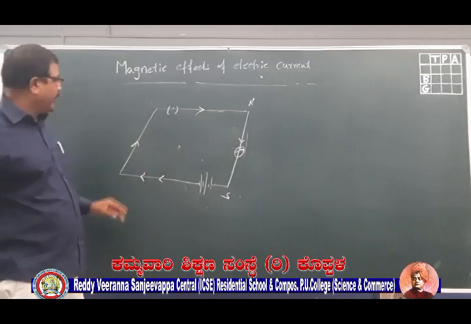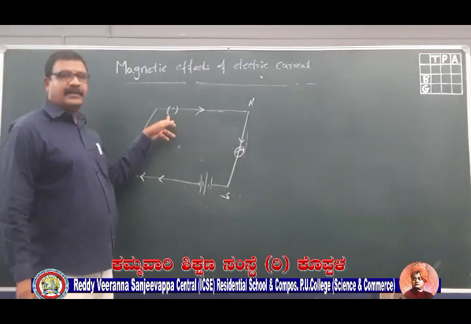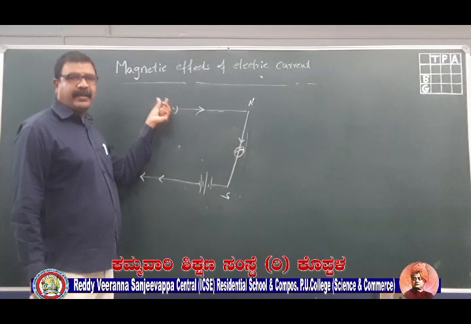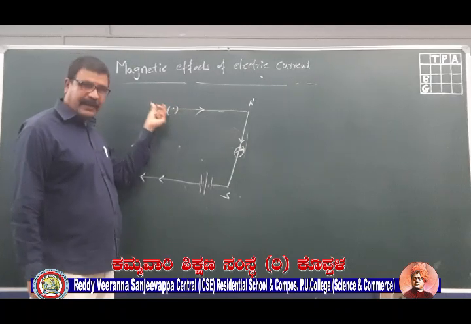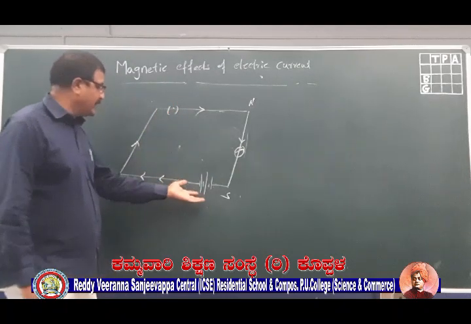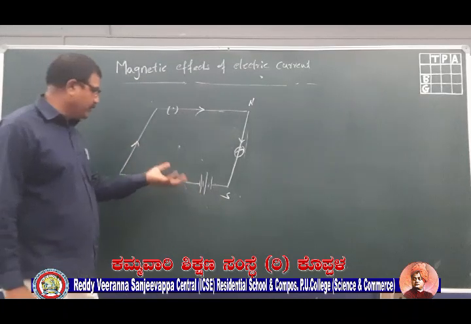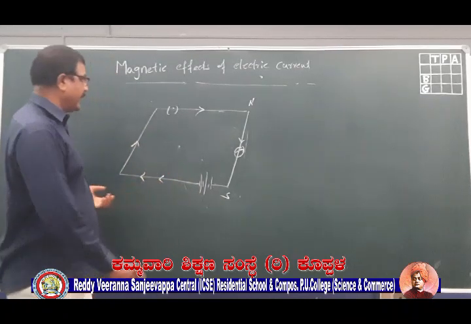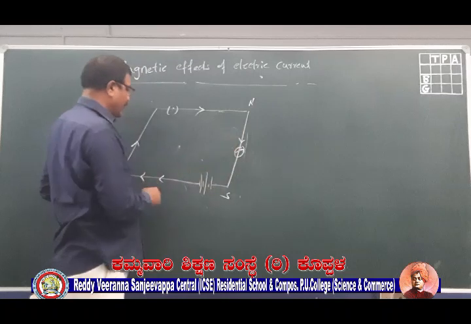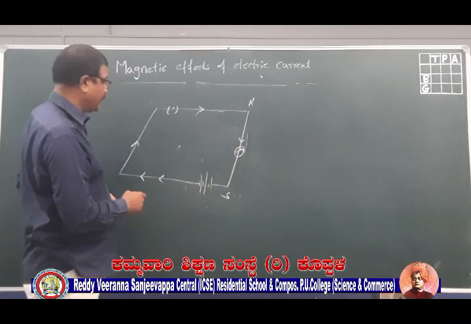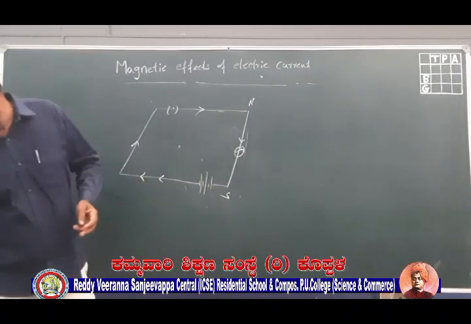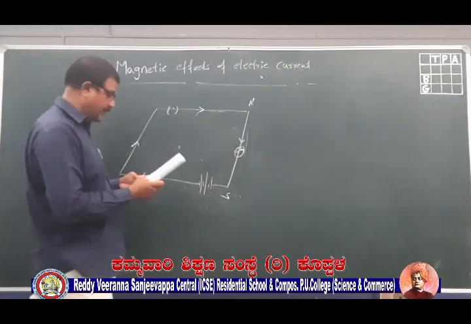Now you can see the circuit diagram here. This is the key, where you can switch on the key to make the circuit or break the circuit. And this is the cell we are using, our battery, where the current is flowing in this direction. Current is flowing, it's just an indicator of current there. Don't worry about the direction of current there.